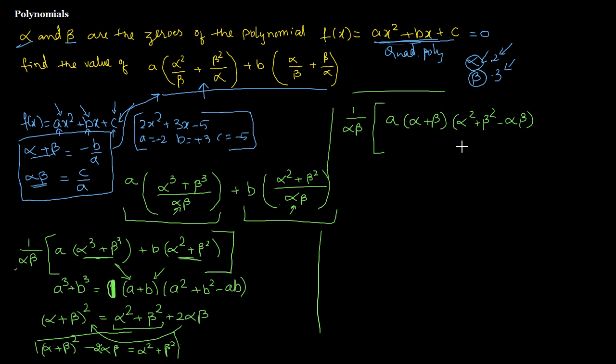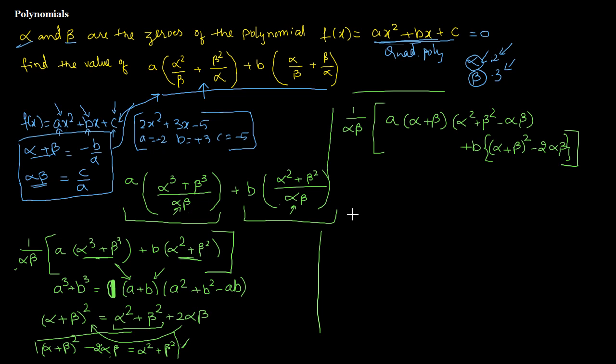Then what else do I have? Plus b into, instead of that I am going to write this, alpha plus beta square minus 2 alpha beta. This I'll put in curly brackets because that b is multiplied by this whole, and then these are your 3 multiplications.